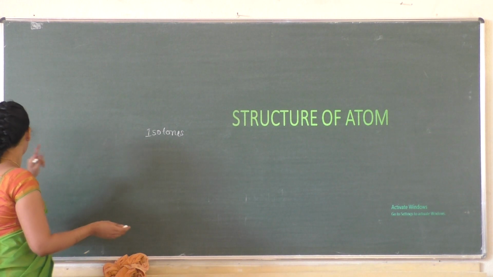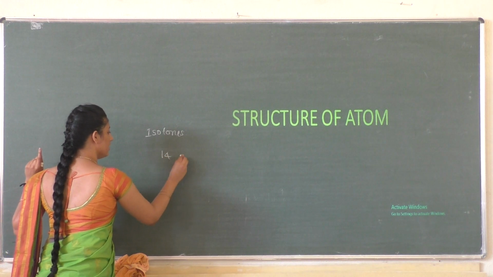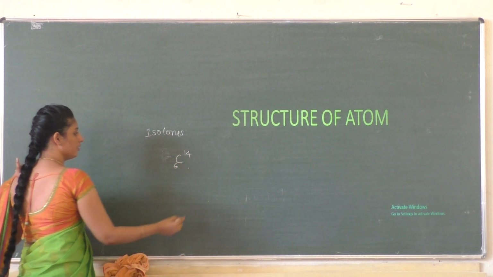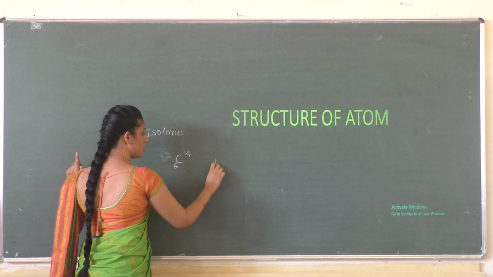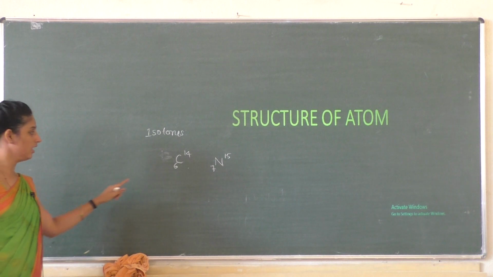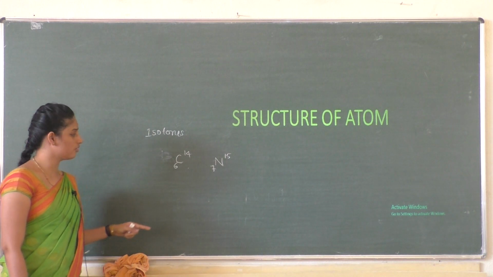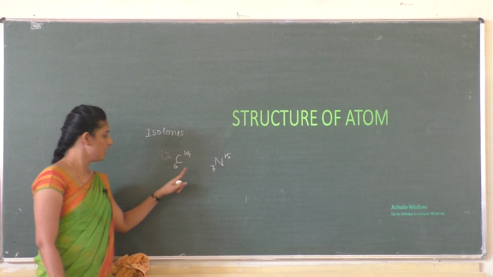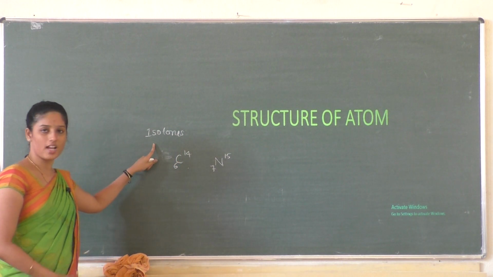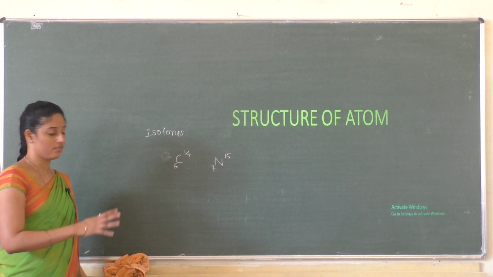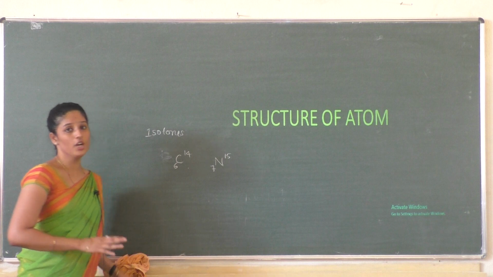Isotones are species which contain the same number of neutrons. For example, if you consider these two species and nitrogen, and calculate the number of neutrons in these two species, you'll get the same number of neutrons, right? So these species are called isotones. Isotones are nothing but species which contain the same number of neutrons.